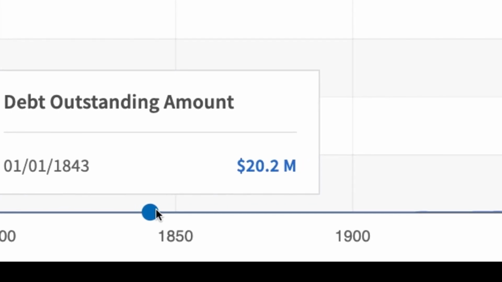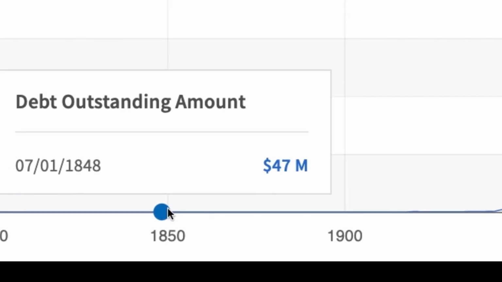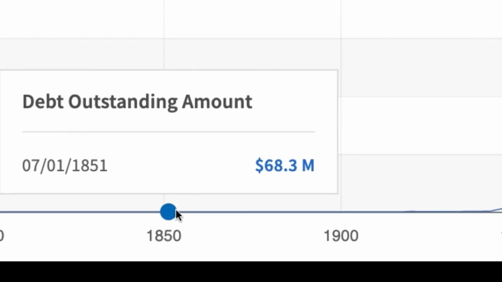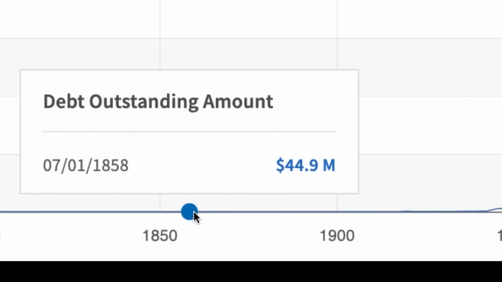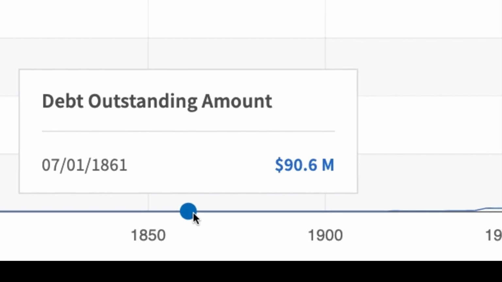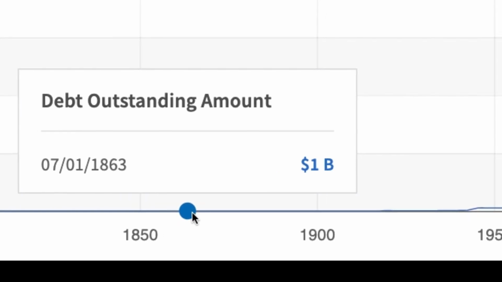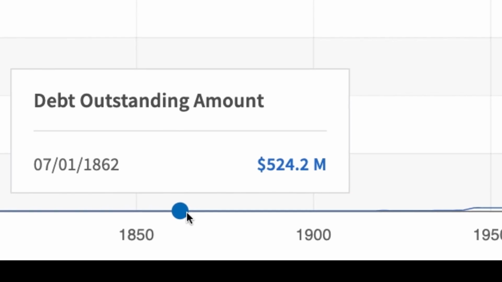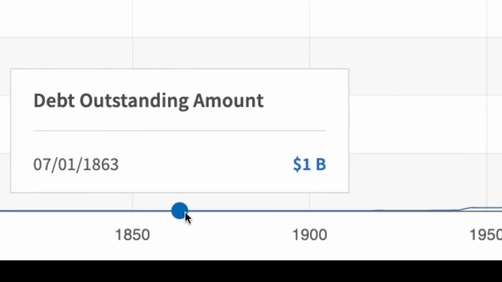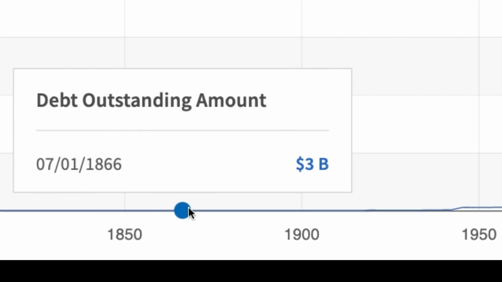It starts picking back up as we get closer toward the Civil War. 15 million, 47 million. And then here you can see right around the 64 million, and then it jumped up to 100 million, 90 million there in 1861, the start of the Civil War. And then you can see it jumped up to 542 million, 1 billion there in 1863 once the war was raging on. 2 billion, 3 billion.